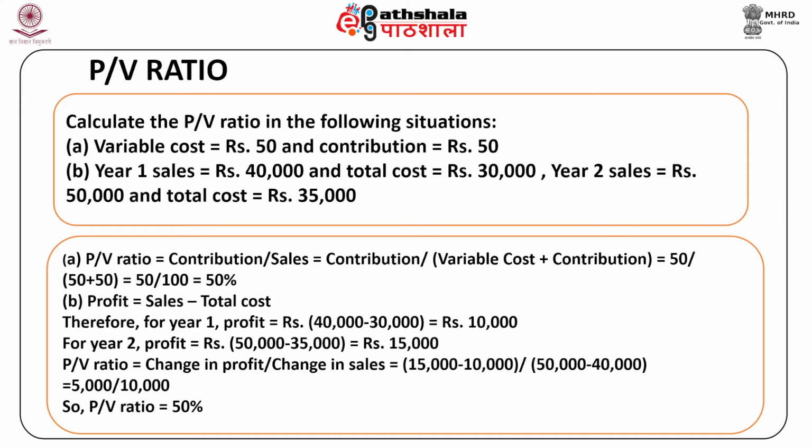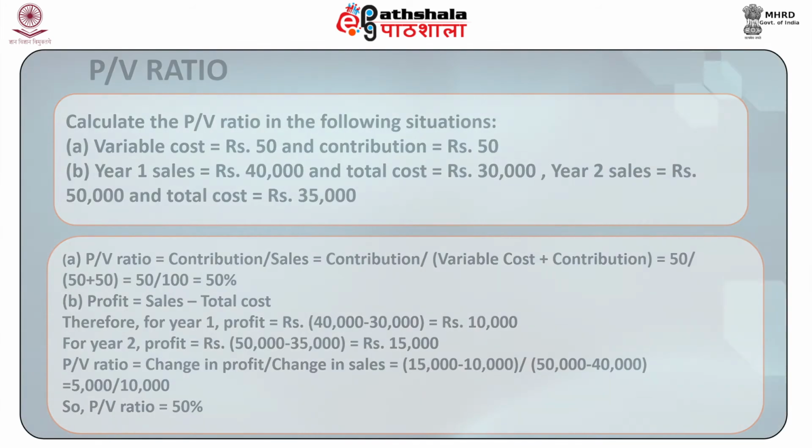In case B, profit is equal to sales minus total cost. Therefore, for year 1, profit is equal to rupees 40,000 minus 30,000, that is rupees 10,000. For year 2, profit is equal to rupees 50,000 minus 35,000, that is rupees 15,000. The PV ratio will be equal to change in profit divided by change in sales, which is 15,000 minus 10,000 divided by 50,000 minus 40,000, that is 5,000 divided by 10,000. So the PV ratio will be equal to 50%.